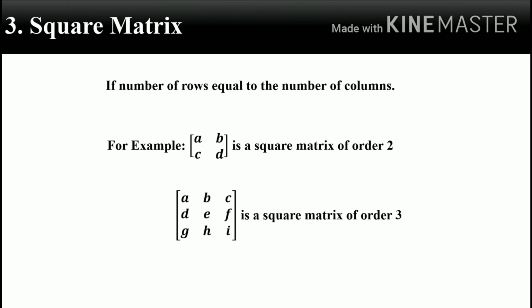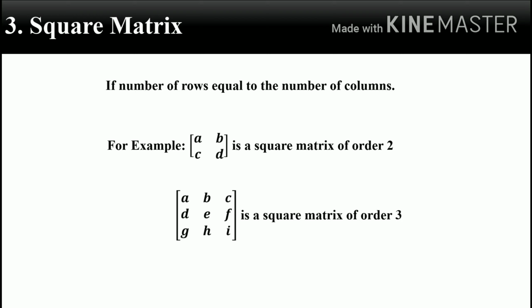Another type of matrix is the square matrix. A matrix having the number of rows equal to the number of columns is called a square matrix. A matrix of order n × n is called a square matrix of order n, or an n-rowed square matrix.